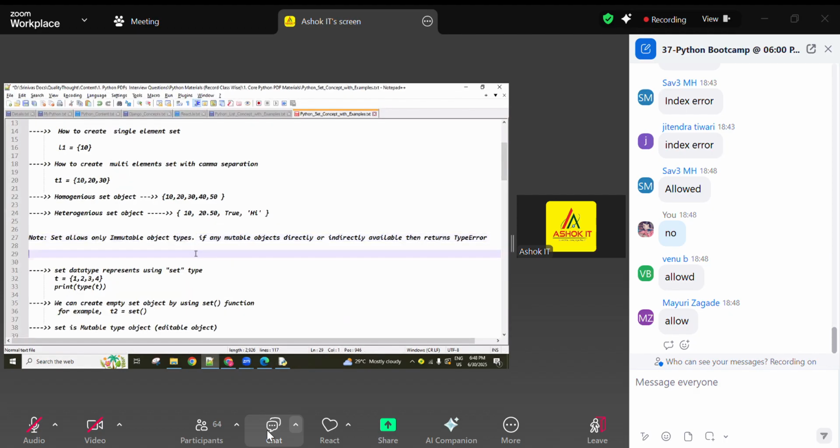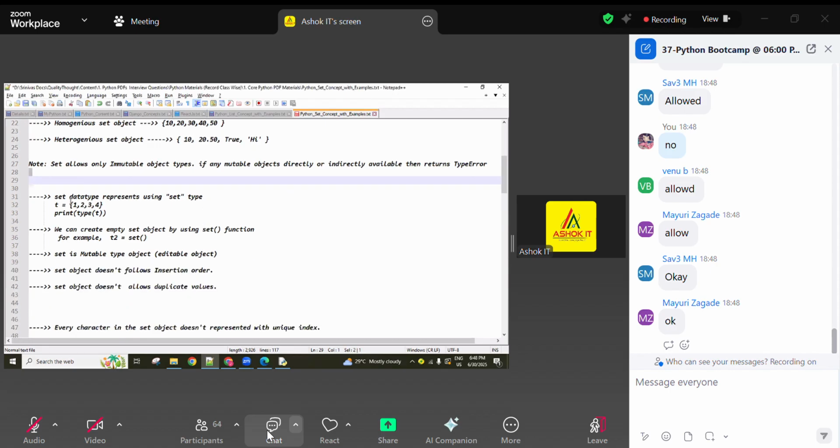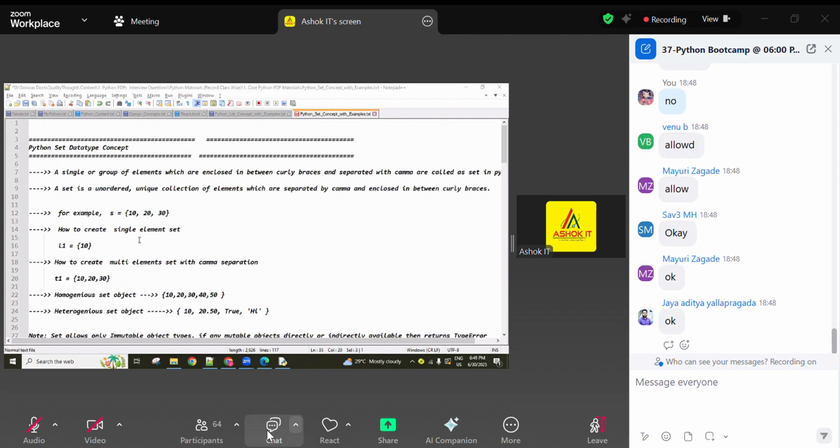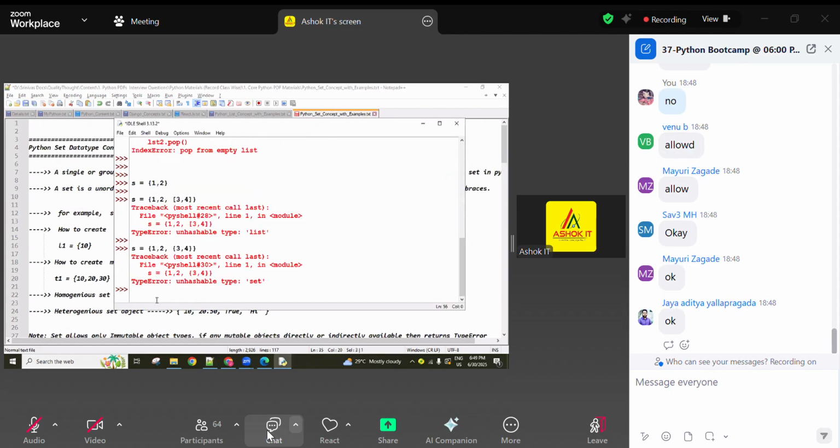Inside this set only immutable types are allowed. Just now I explained the point: a set is a mutable type. Once created, we can make changes in the set. List, set and dictionaries are called mutable. So the set data type is represented using the set type, and the empty set.